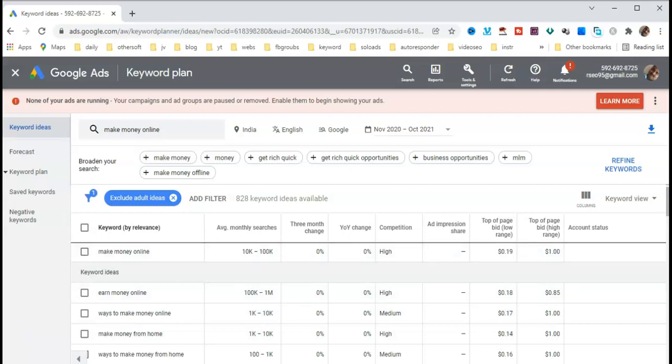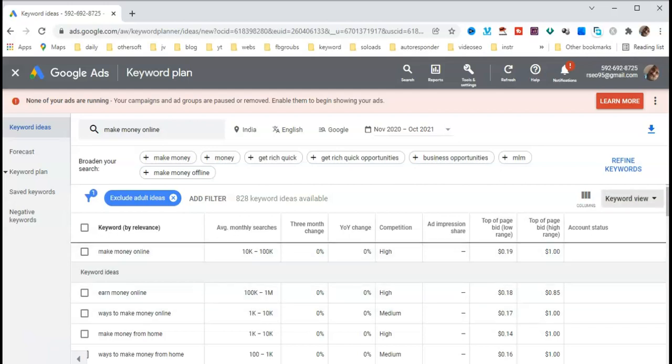This tool is very good for starting your blog SEO, video SEO or website SEO. You can easily get short tail keywords and long tail keywords to go to the search engine first page.